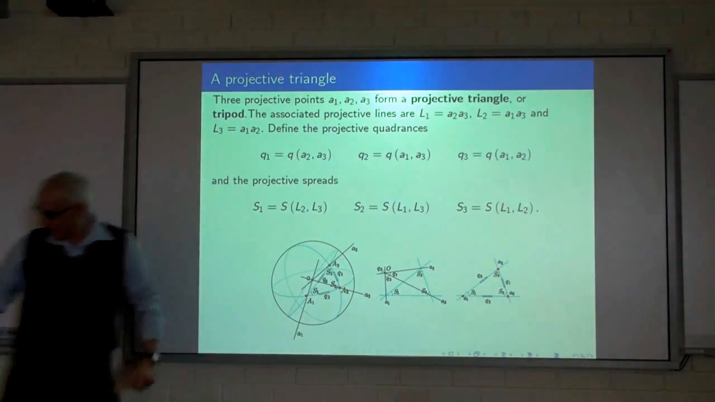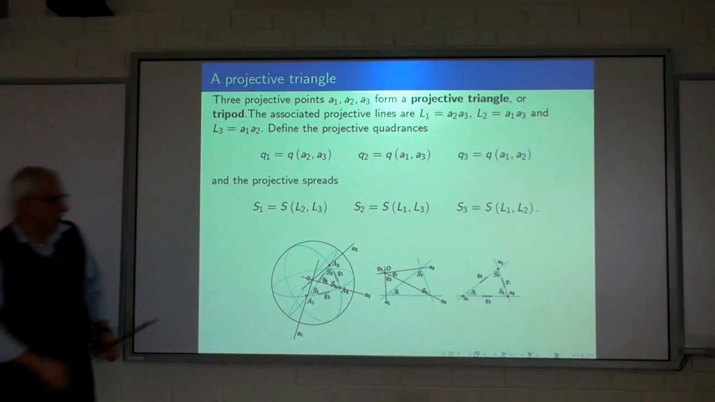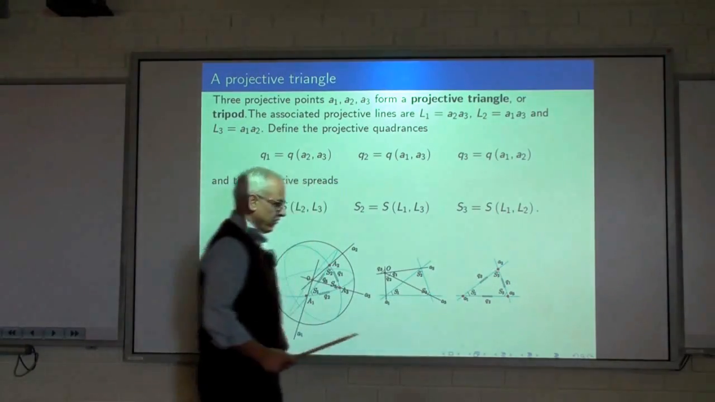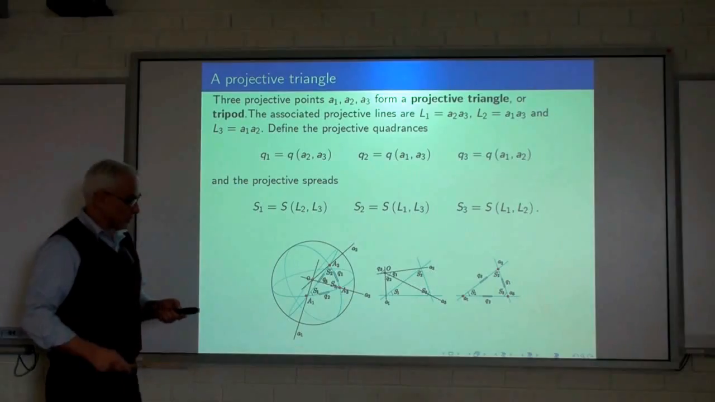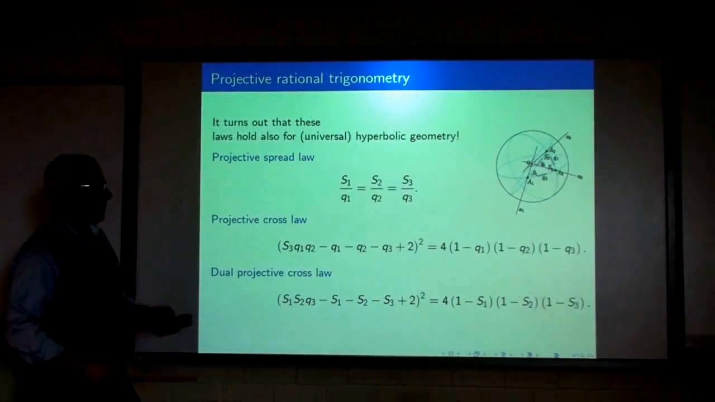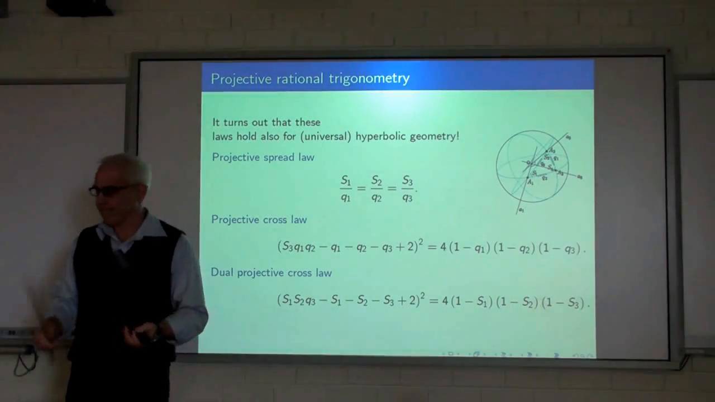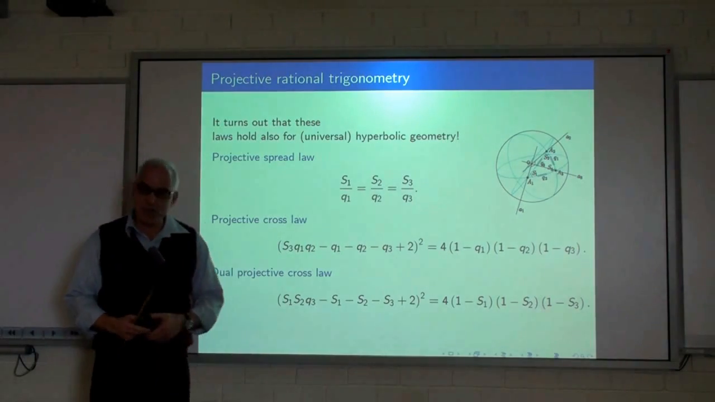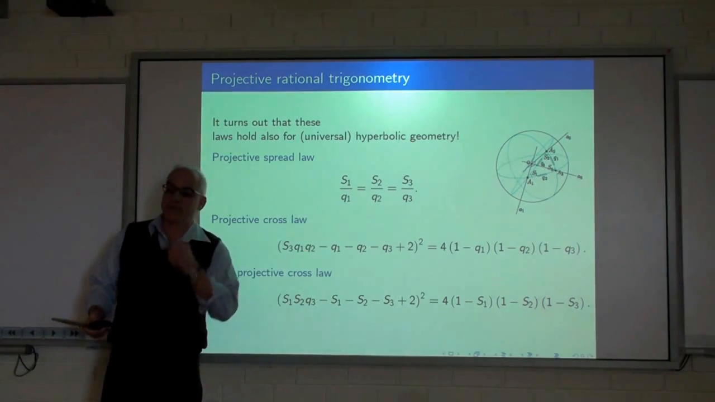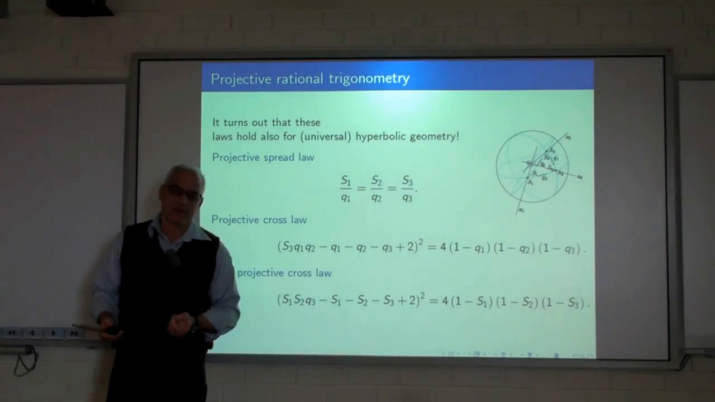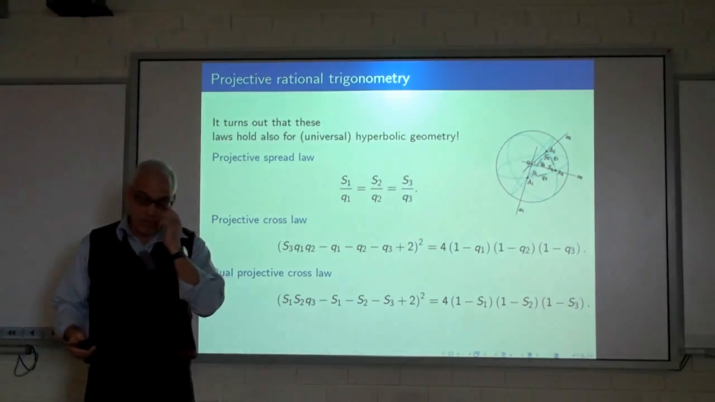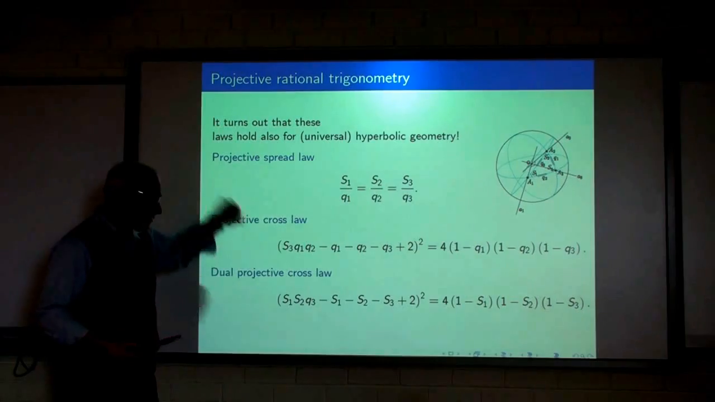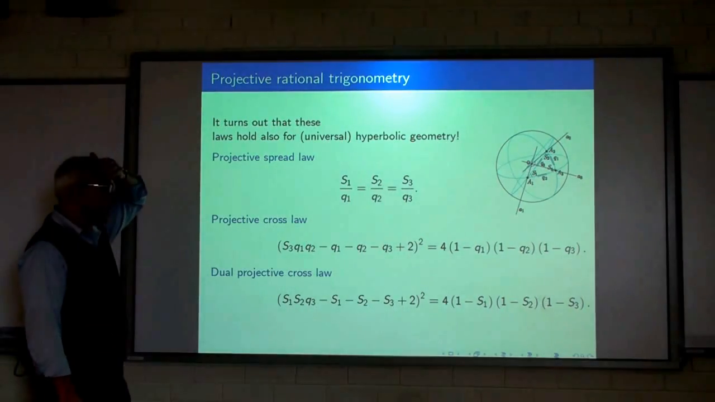Okay. So the notion of spread gives us a notion of 3 projective quadrances and 3 projective spreads. And then there's projective analogs of the rational trigonometry relations, and here they are. And these are basically equivalent to the formulas for spherical trigonometry. So if you've ever looked at astronomy books, they're full of formulas in spherical trigonometry. These are the essence of those formulas.